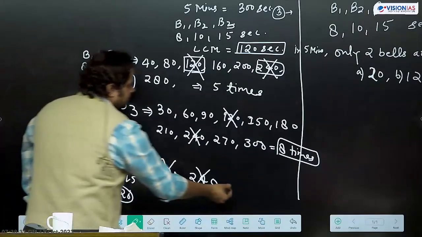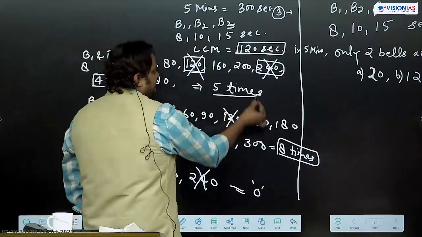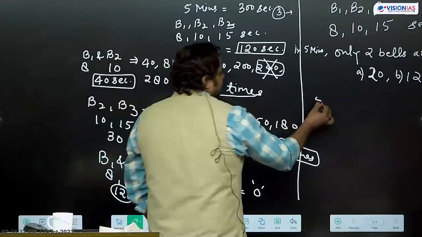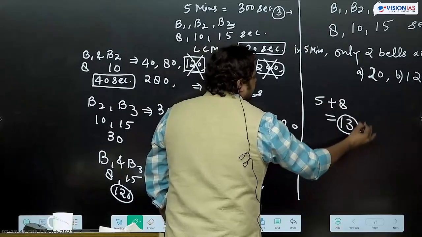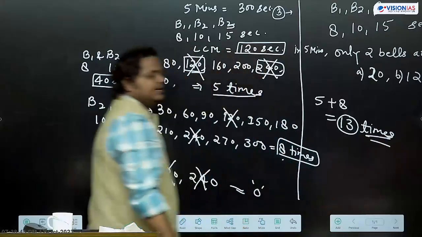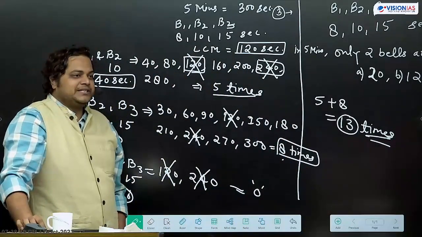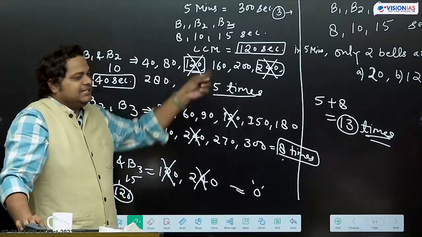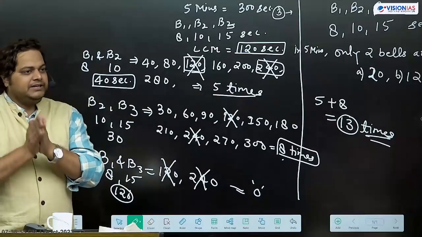So here 0 times. So total times 5 plus 8, we can say 13 times. Only two bells will ring together. So only wali condition mein we need to check for कि when all the three bells are ringing together, that we need to exclude.